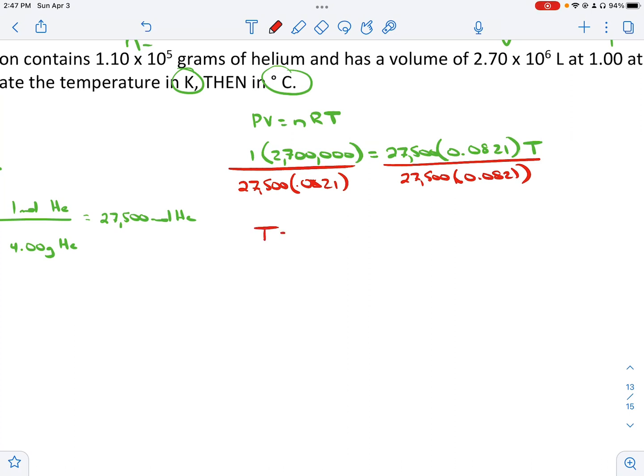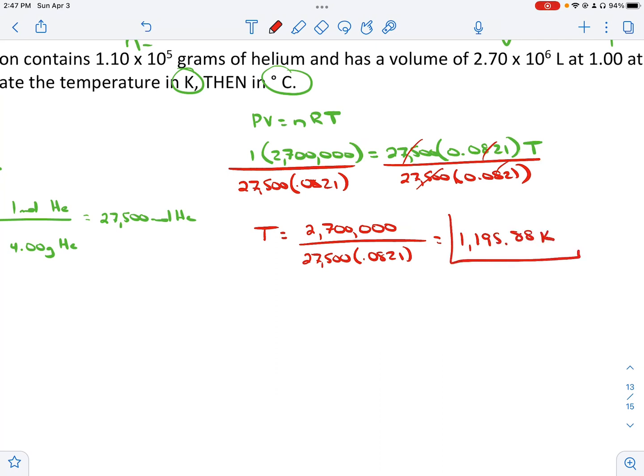So T, these cancel, is equal to 2,700,000 divided by 27,500 and 0.0821. Let's plug that in. We get 1,195.88. That's Kelvin. That's our answer in Kelvin.